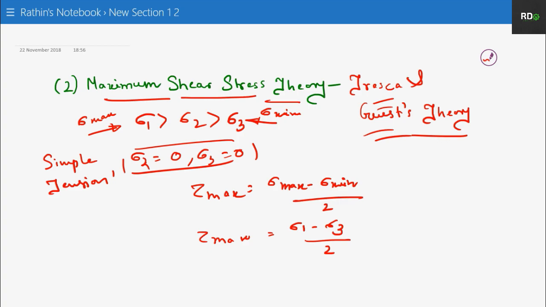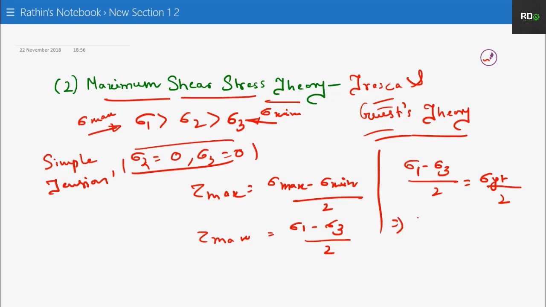What the theory says is that if this sigma 1 minus sigma 3 by 2 becomes equal to sigma yt by 2 of the simple tension test, what will it become?